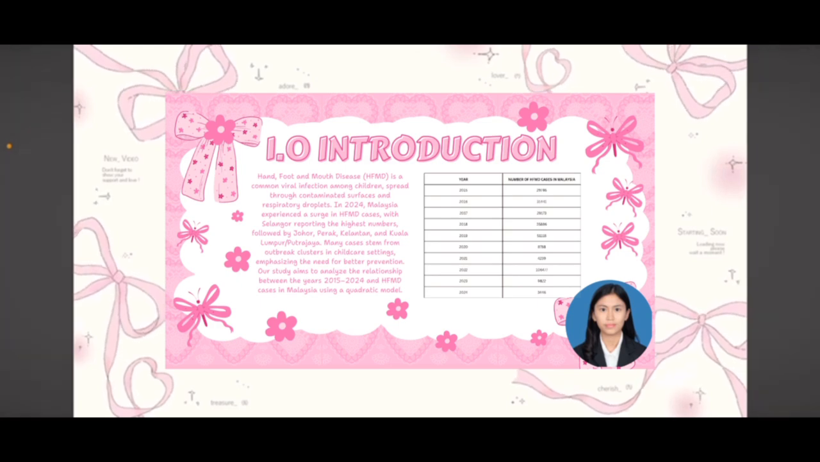So, as a small conclusion, understanding these patterns helps us prepare for future outbreaks. Continuous vigilance in public health interventions remains critical in controlling HFMD in Malaysia.